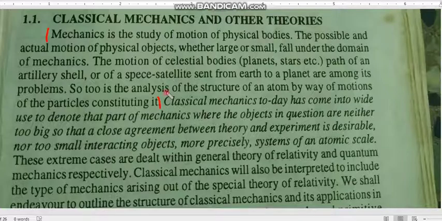Now we have moved on to the classical mechanics definition. So the second question is, what is classical mechanics? From here to here you have to write. Classical mechanics today has come into wide use to denote that part of mechanics where the objects in question are neither too big, so that a close agreement between theory and experiment is achievable. So even though it is big, we will denote the heavenly bodies as a small point only.